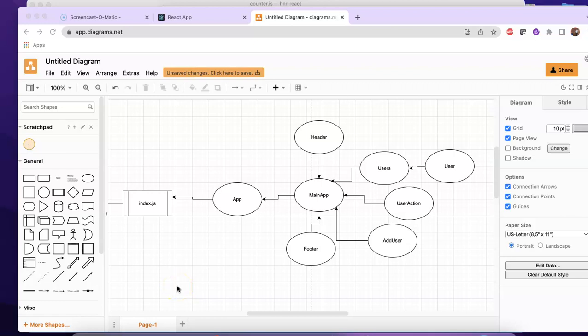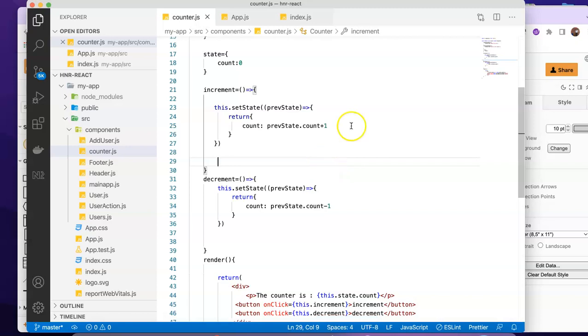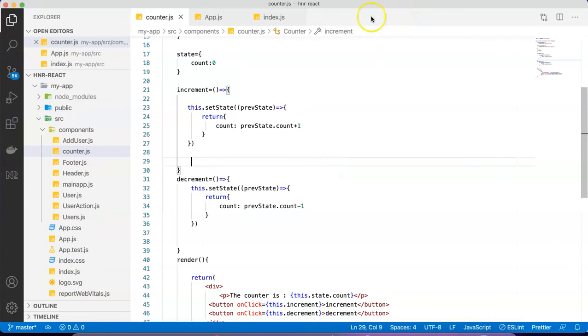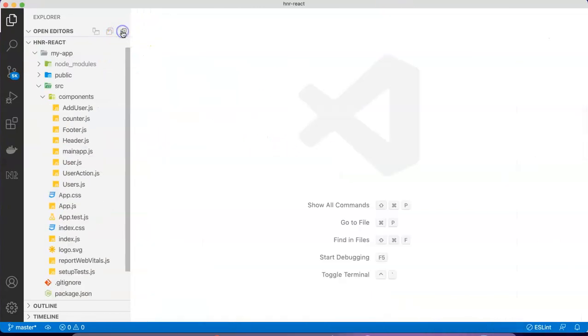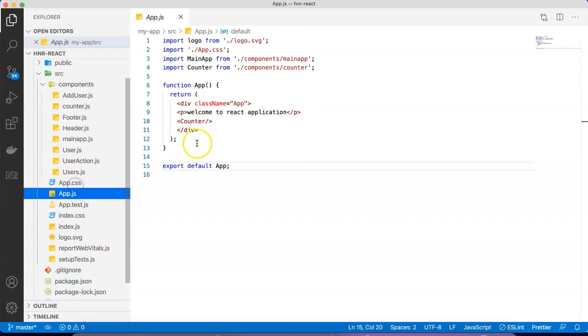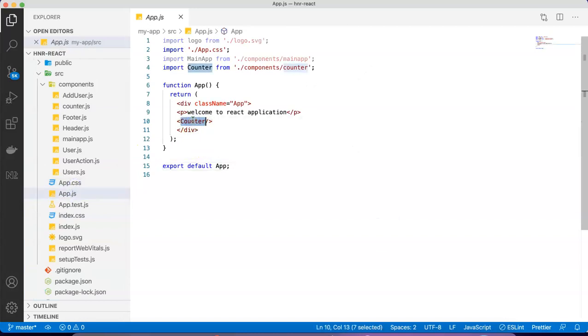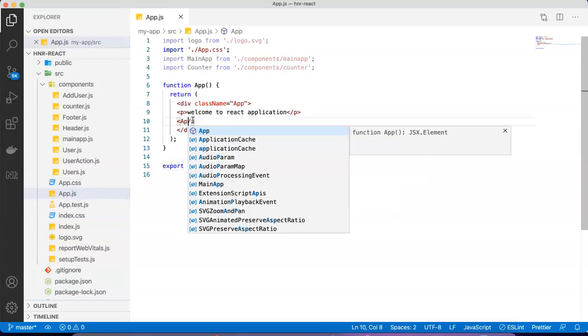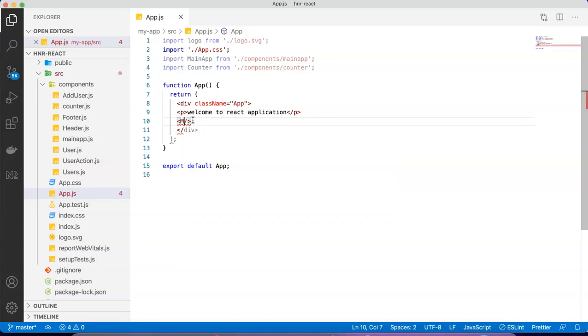Well, everyone, if I want to go back to my previous project and there if I want to change the state of the application, how will I do this now? Look, what I will be doing now here, just like the counter which we have implemented from my app.js, I will remove the counter and bring my main app back.